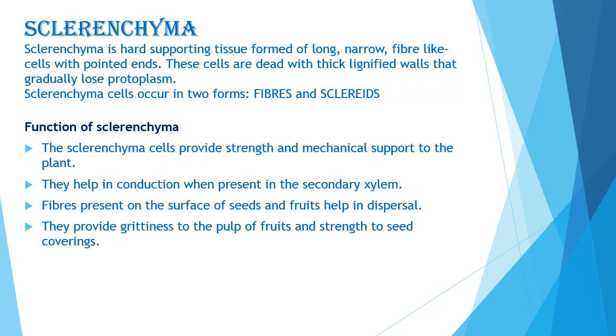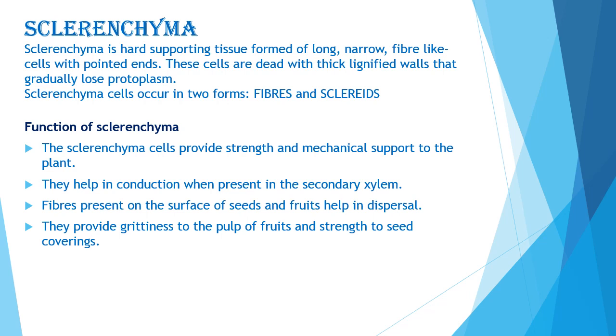Sclerenchyma cells are dead cells and are devoid of protoplasm. Sclerenchyma is a hard supporting tissue formed of long, narrow, fiber-like cells with pointed ends. These cells are dead and have thick lignified walls, which is why they don't have intercellular spaces between the cells. Sclerenchyma cells occur in two forms, that is fibers and sclereids. Fibers consist of very long, narrow, thick and lignified cells, and the length of sclerenchymatous cells varies from 1 mm to 550 mm in different plants.